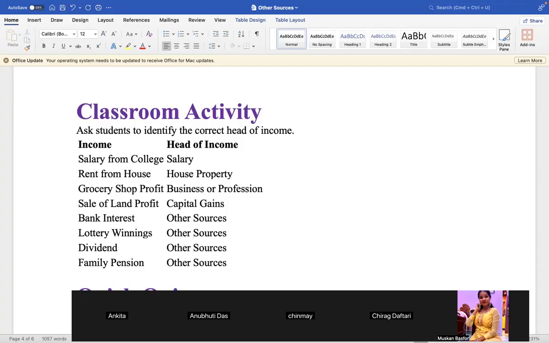Income, head of income: salary from college, salary; rent from house property; grocery shop profit, business or profession; sale of land profit, capital gains; bank interest, other sources; lottery winnings, other sources; dividend, other sources; family pension, other sources. Nobody has any doubt here.